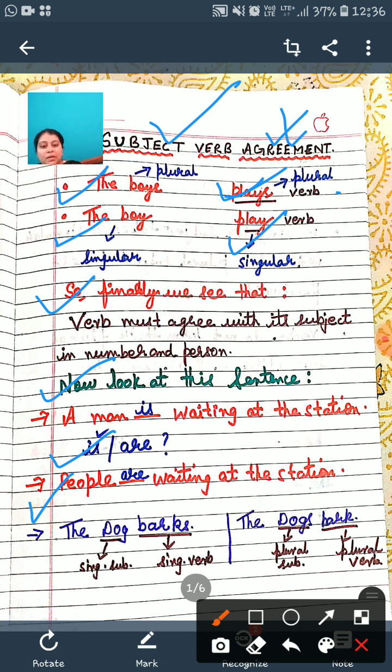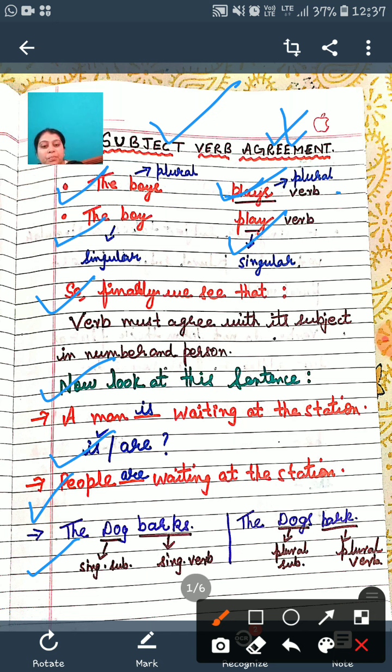Now look at this example which I drew in tabular form. The dog barks. Here dog is a singular subject, I'm talking about one dog, and barks is a singular verb. You need to understand, "the dog bark" is never used. The dog barks, I'm talking about one dog.